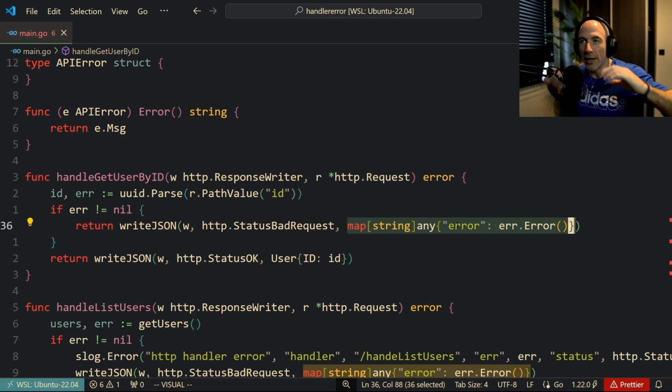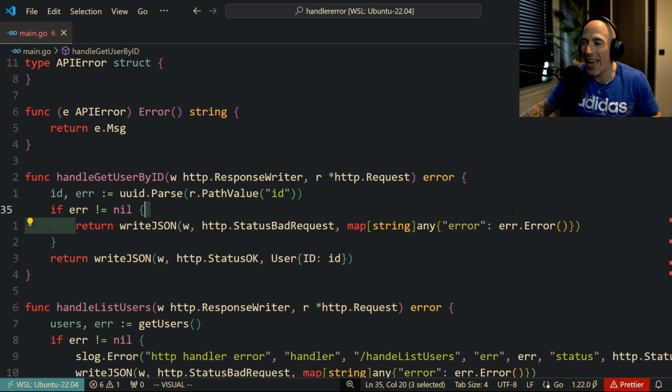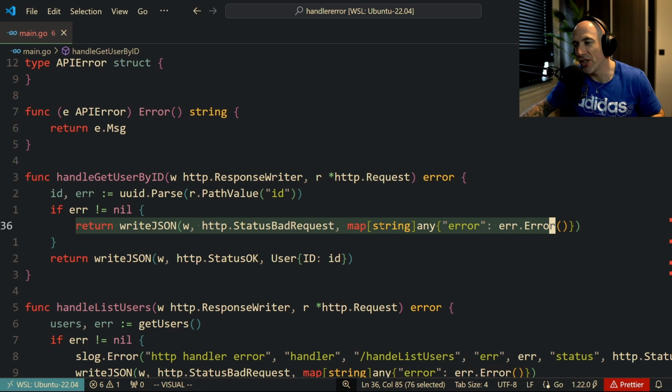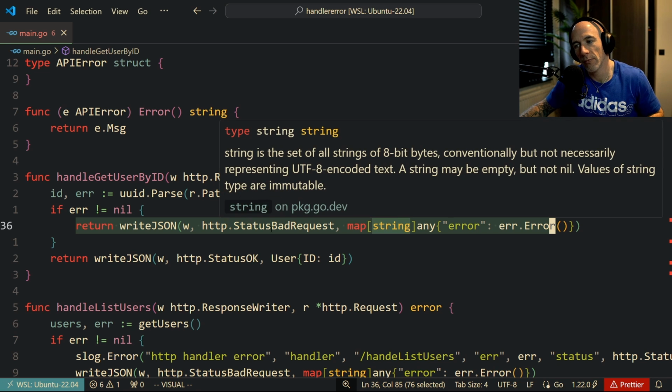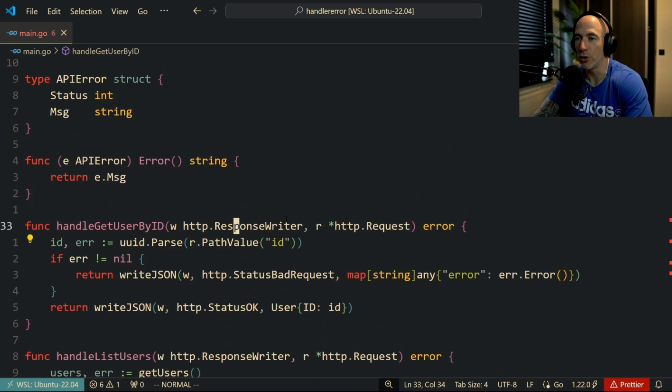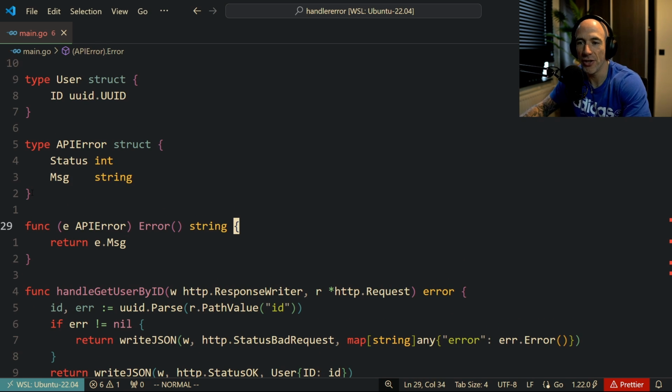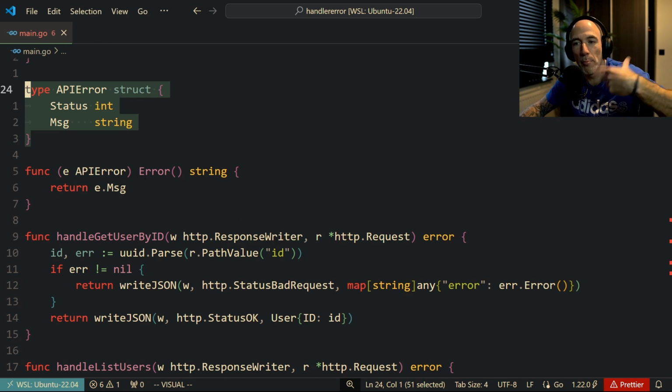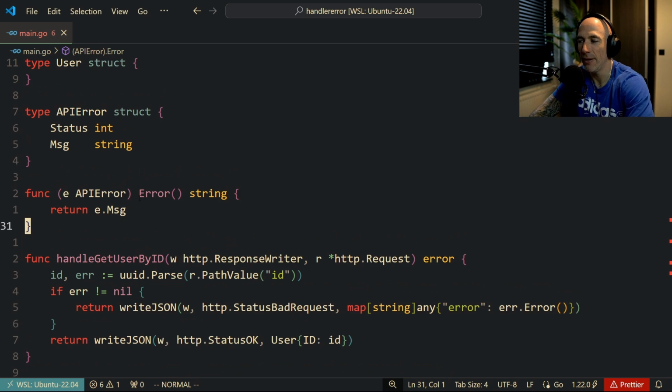But imagine you have 50 of those, 50 handlers, but you want to change. You and your front-end team, you decided, hey, we're going to change up our errors. We want some extra information from the backend so we can do some cool stuff in the front-end. Good luck. Why? Because you need to go through all of your handlers here and change this thing. But what if you make an APIError here, which is a structure, which implements the error interface, right?